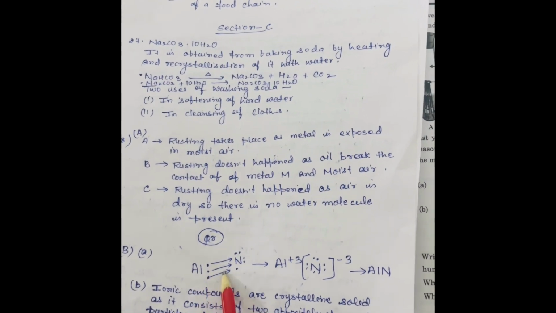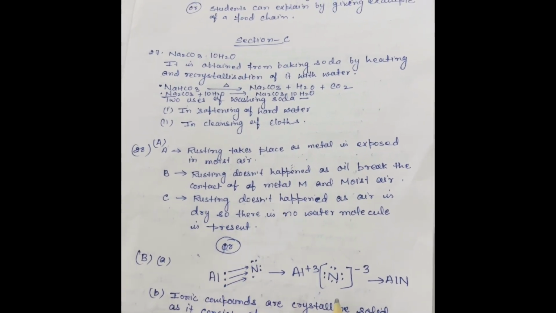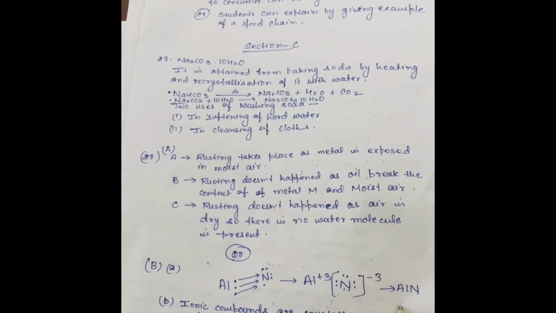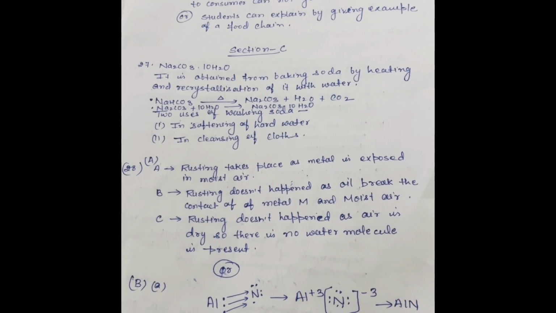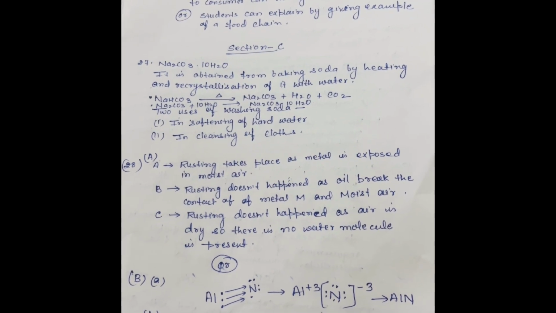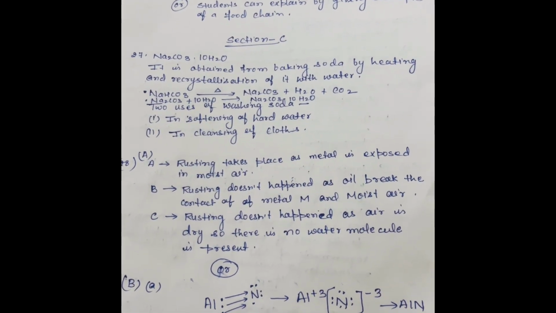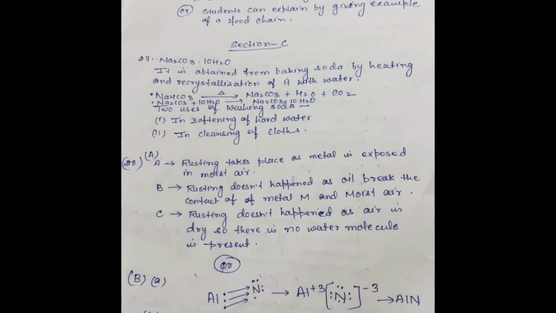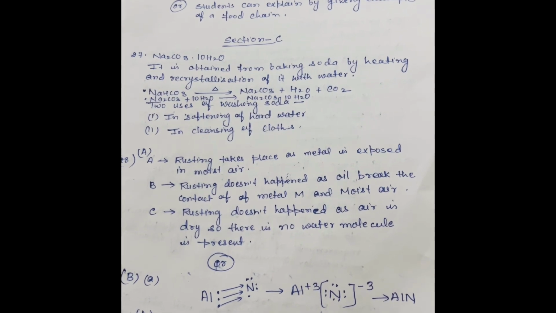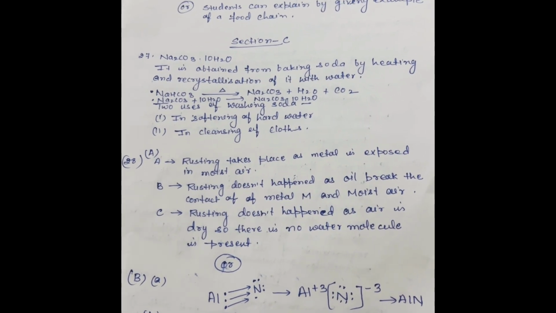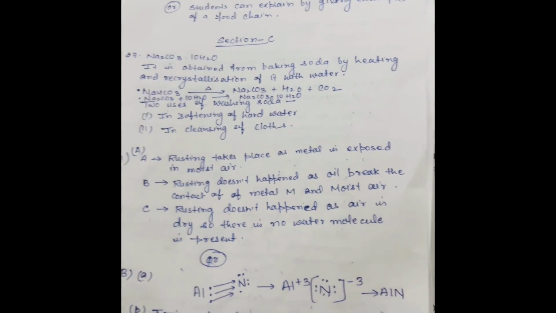Aluminium is a metal, it donates its 3 electrons to nitrogen and forms aluminium nitride. The next part is the ionic compound. Why are ionic compounds crystalline solids? Because they consist of oppositely charged particles, so they are geometrically arranged and tightly bonded with a strong electrostatic force of attraction. It is brittle because by applying pressure, this force of attraction breaks and the compound breaks.